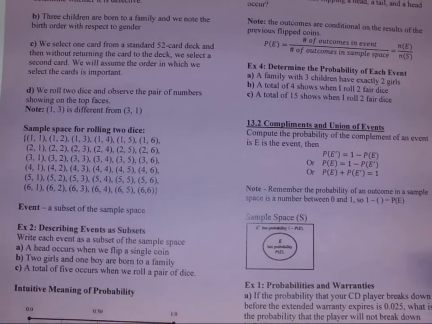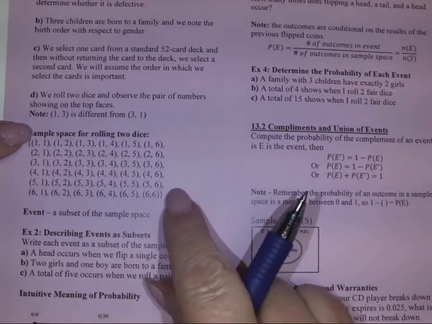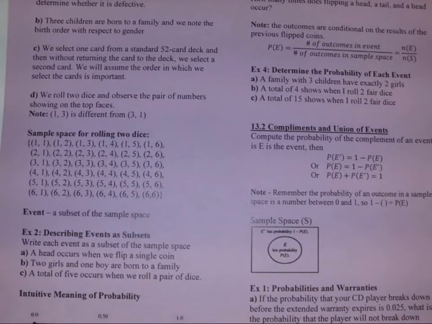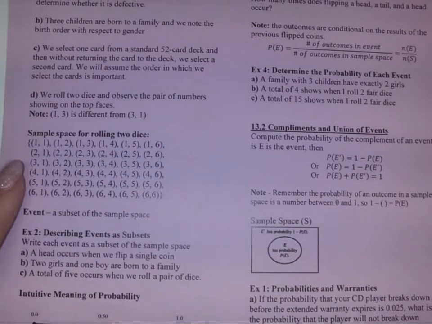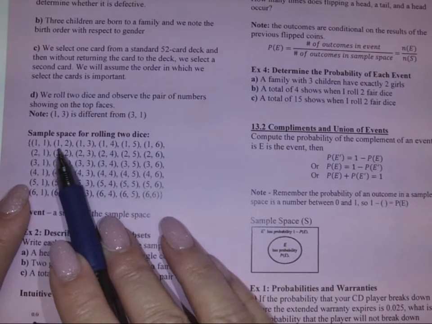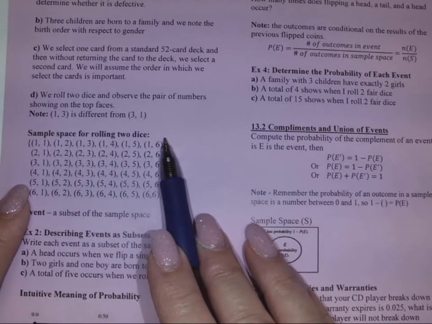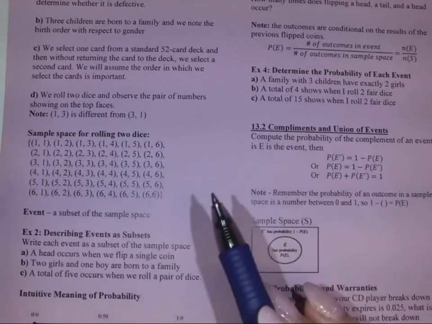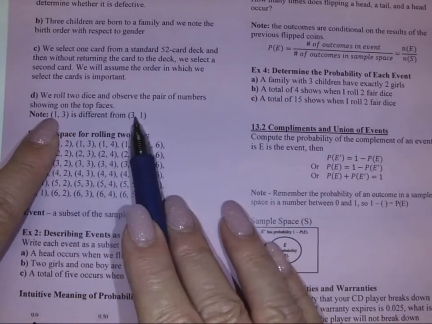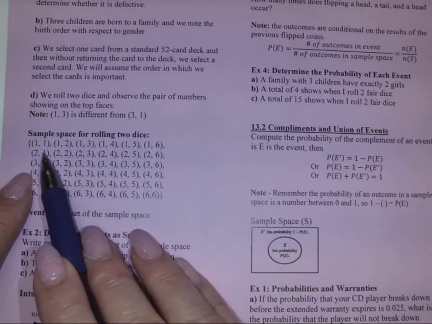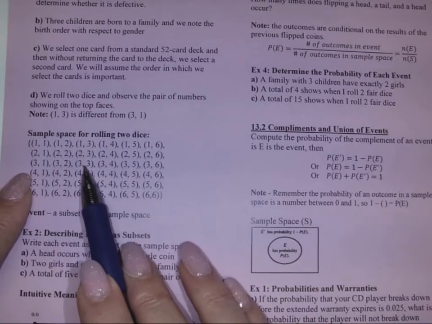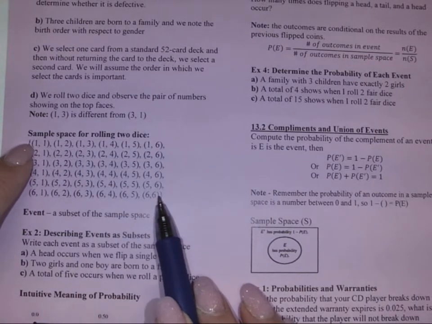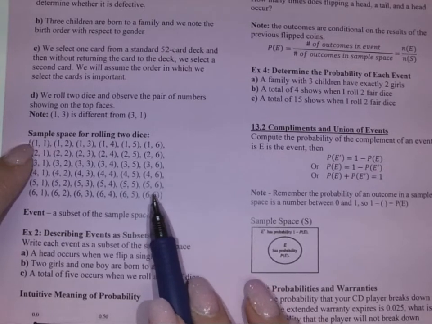Now you can use this when you're doing your homework. If you notice, they're all within the curly brackets. We're looking at counting. This would be what the entire sample space would look like. So I want you to notice that here you've got (1, 1), (1, 2), and it goes so forth. We talked about (1, 3) being different than (3, 1). So we have (1, 2) and we have (2, 1). Those are different. But when you get both as a 2, as a 3, as a 1, a 4, a 5, or 6, if you get the same number, you're not going to see those twice. They're only going to happen one time in there.